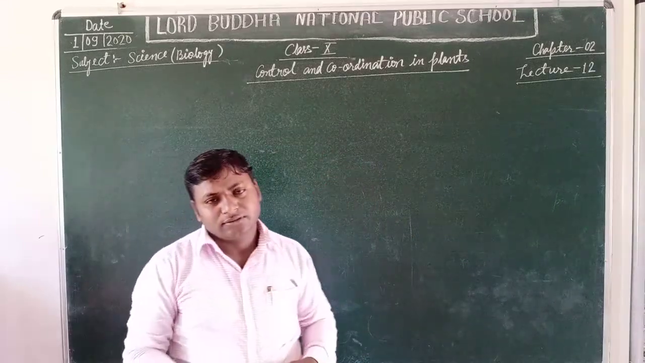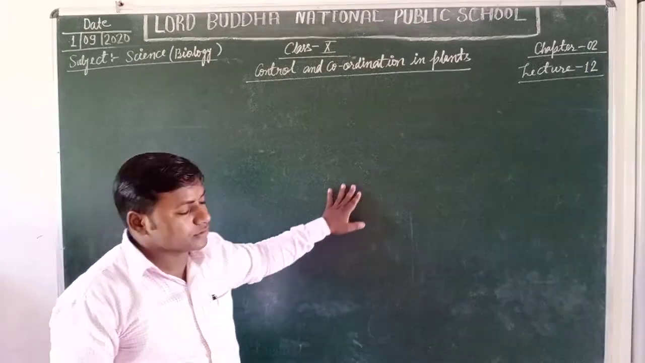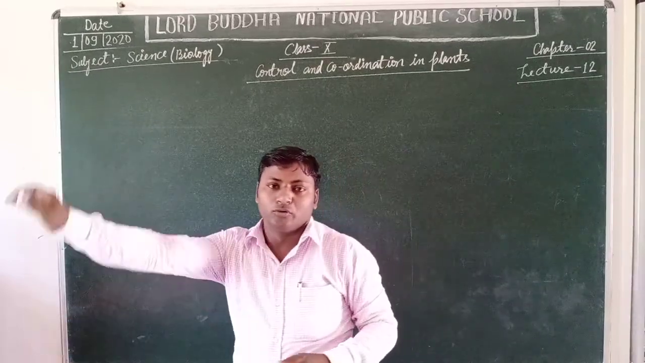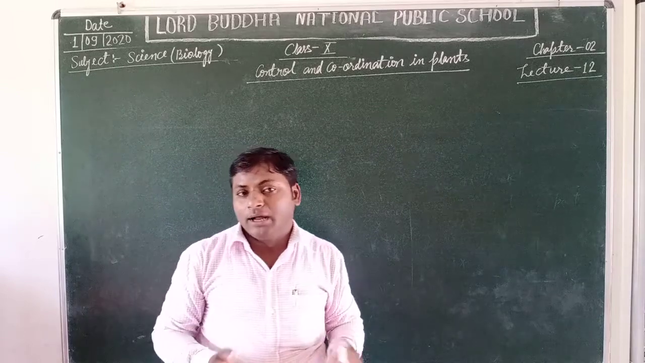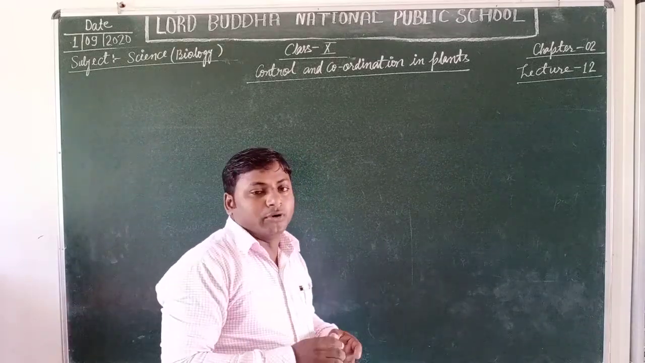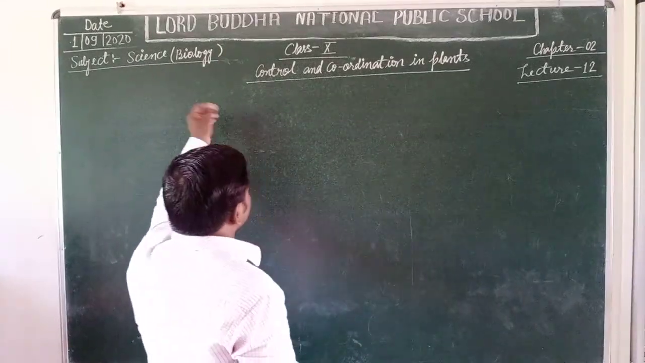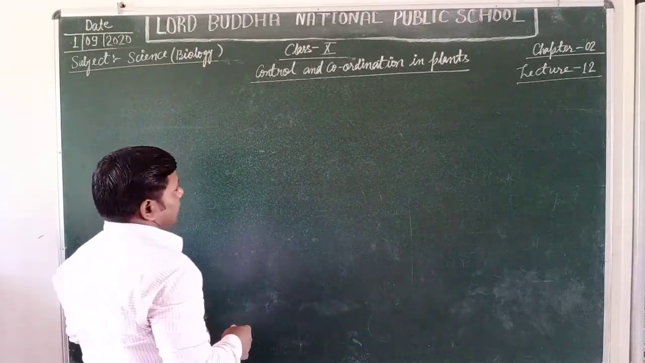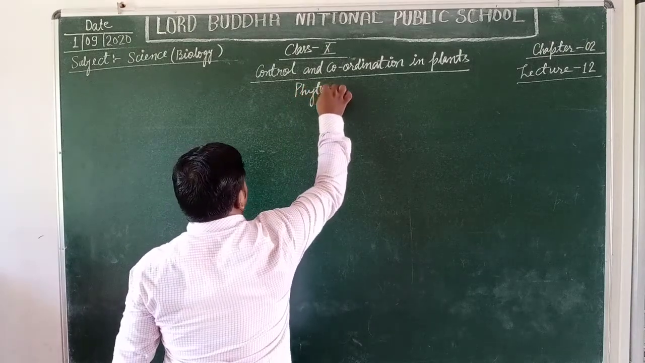Let us discuss the types of hormones, what kind of effects the hormones cause in plants, and what kind of role they perform in the growth and development of the various parts of the plant body. Now students, the plant hormones are called phytohormones.